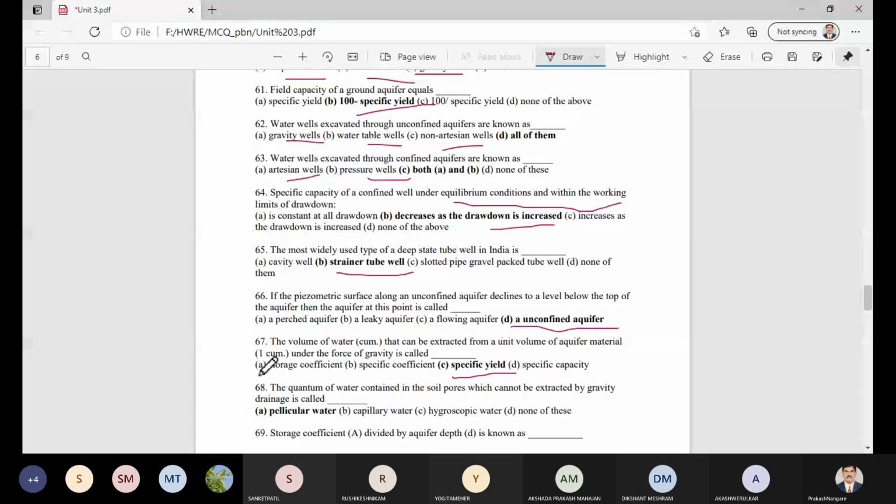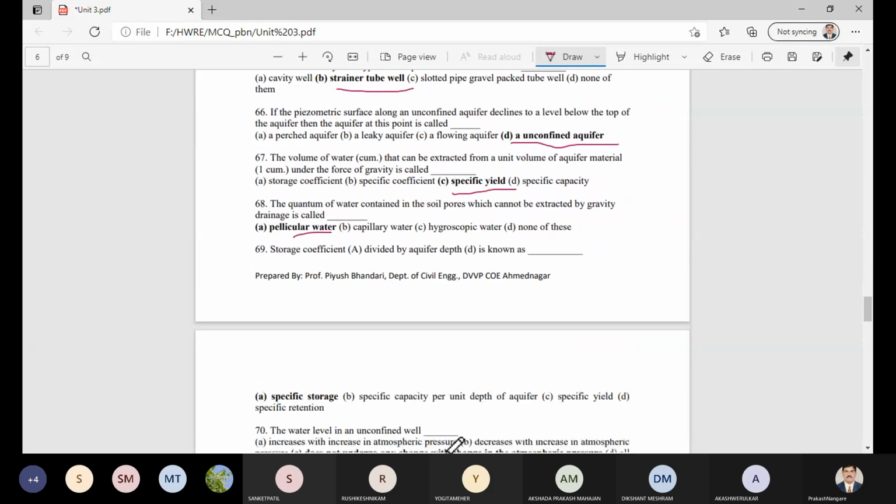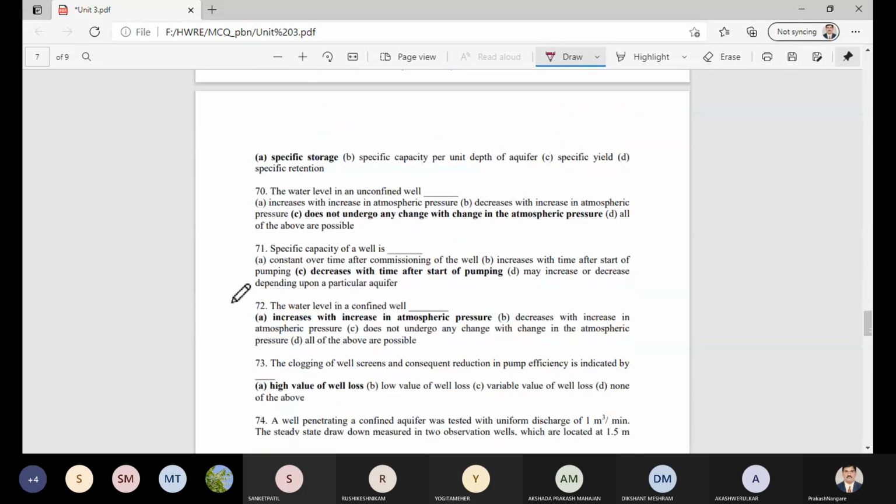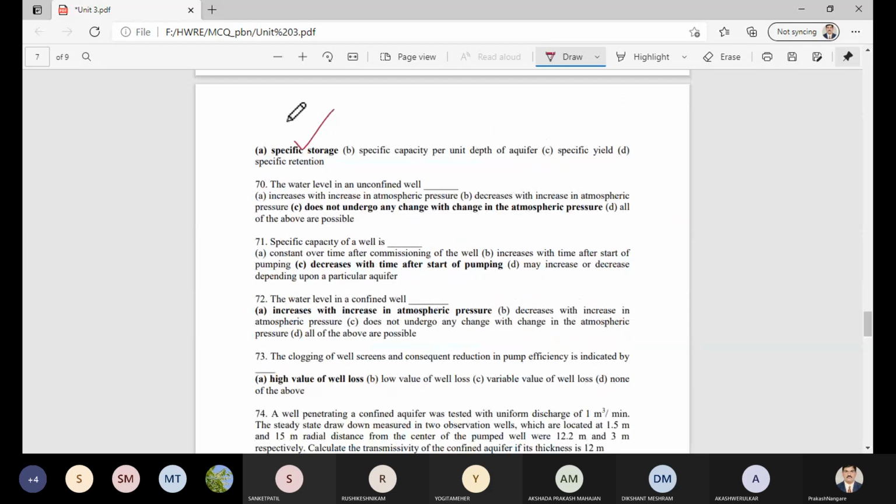Then the quantum of water contained in the soil pores that cannot be extracted by gravity drainage is called the pellicular water. And the storage coefficient divided by the aquifer depth is known as specific storage. Then the water level in an unconfined well does not undergo any change with the change in the atmospheric pressure. So all of these options are the correct options.